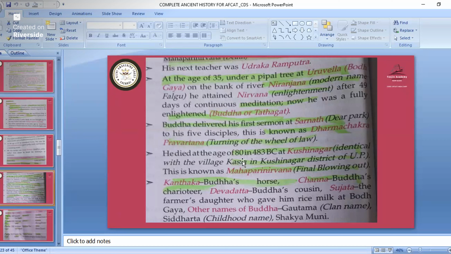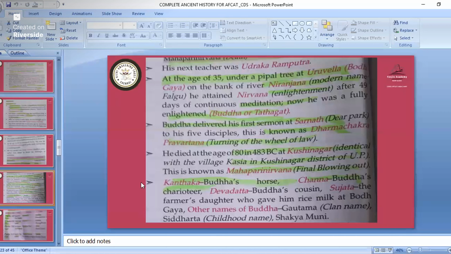He died at the age of 80 in 483 BC at Kushinagar. So he died at Kushinagar, identical with the village Kasya in Kushinagar district of UP. This is known as Mahaparinirvana, final blowing out. So Mahaparinirvana, final blowing out; Dharma Chakra Parivartana, turning of the wheel of law, that is the first sermon; Nirvana, enlightenment; and Mahavinishkramana, that is renunciation.